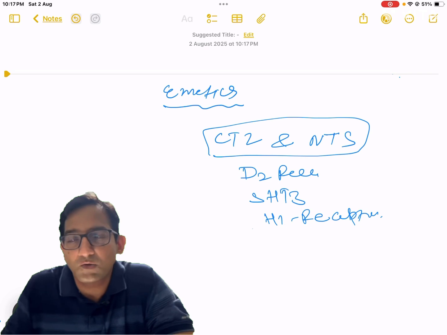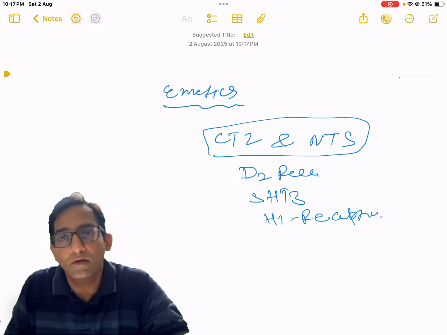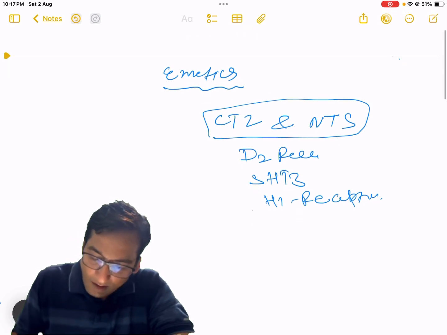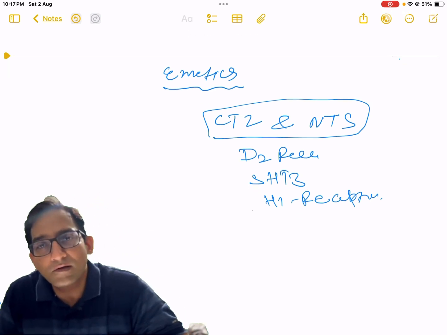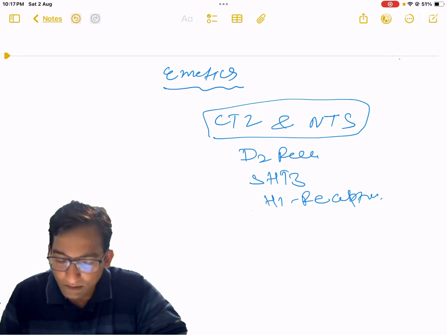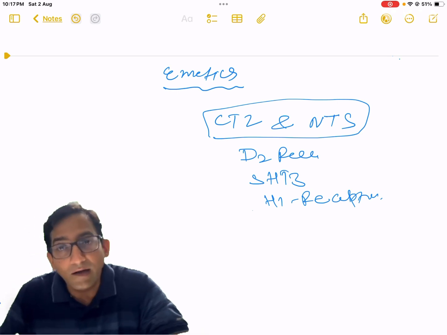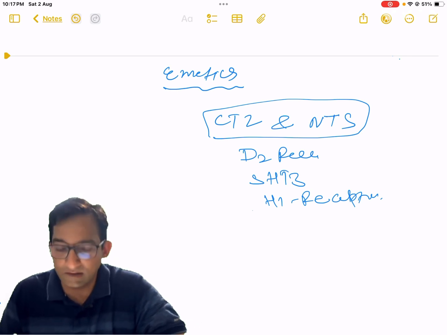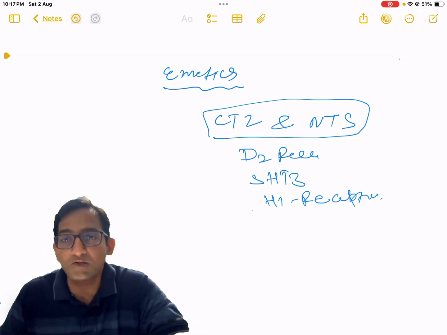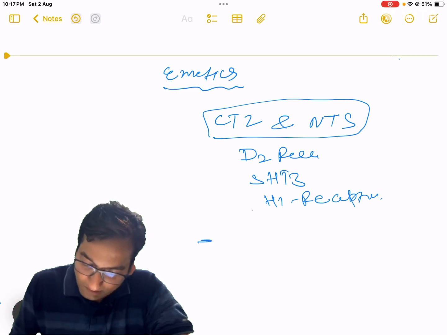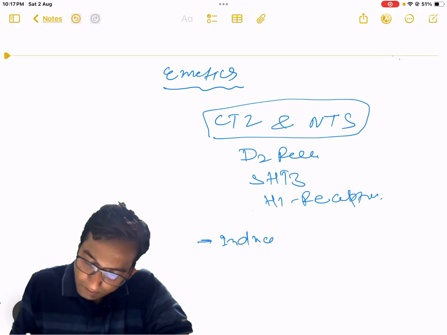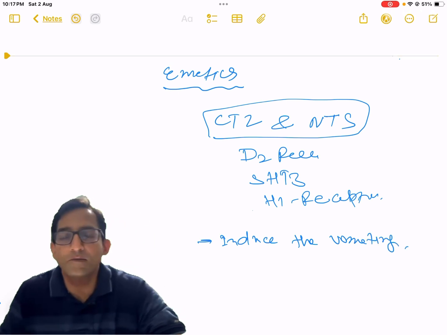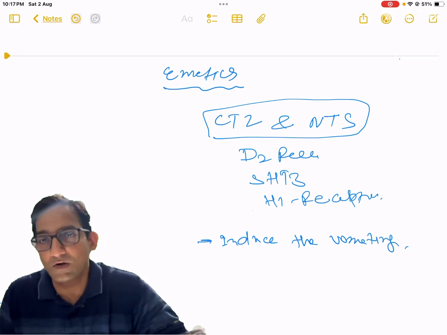That means the drugs which provoke vomiting are called emetics. Okay. Now where do we prescribe such types of drugs? Especially we prescribe them in case an undesirable substance is ingested or a poisonous substance is ingested. In that case we use emetics to induce vomiting. Okay, that means vomiting-inducing drugs are called emetics.